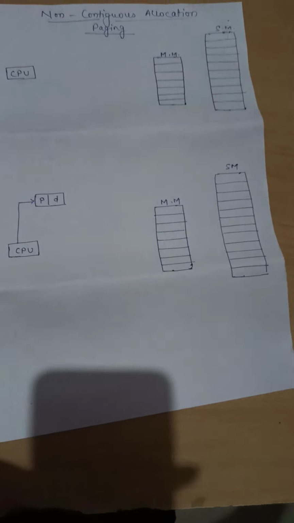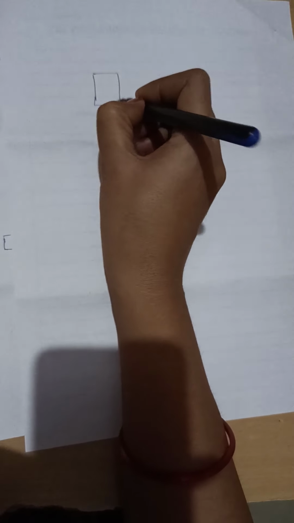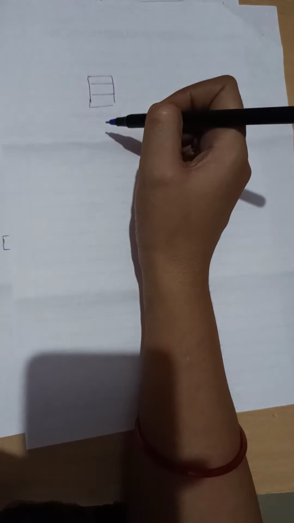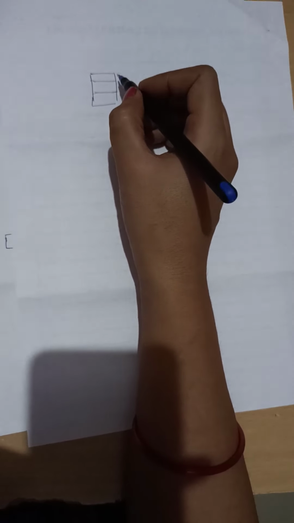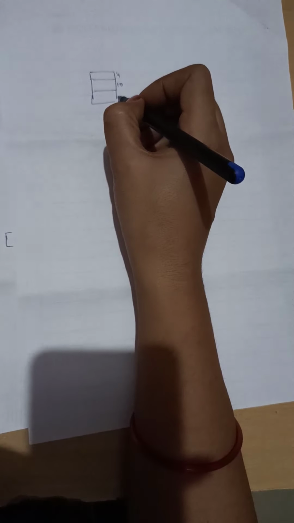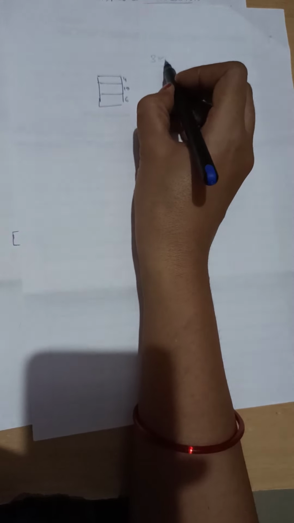See with an example: if I have partitioned a memory into three partitions, where the first partition is 4 KB, then 10 KB, and then 6 KB, and the new process which is coming is 3 KB in size.